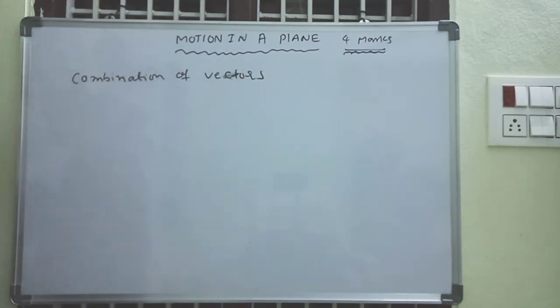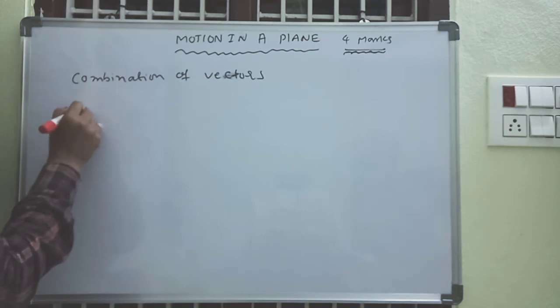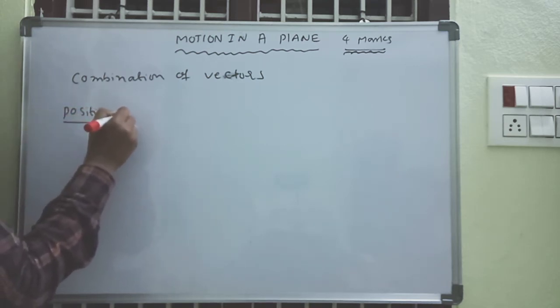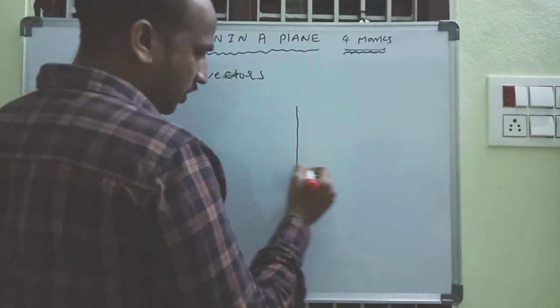So, combination of vectors. First of all, we go with position. What is meant by position? For example, A is a vector here.